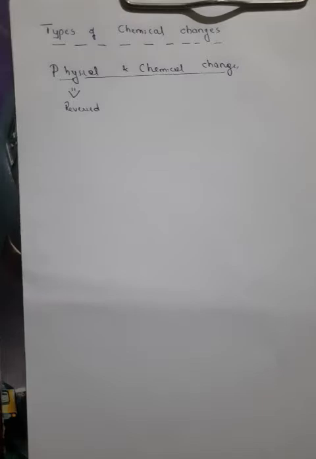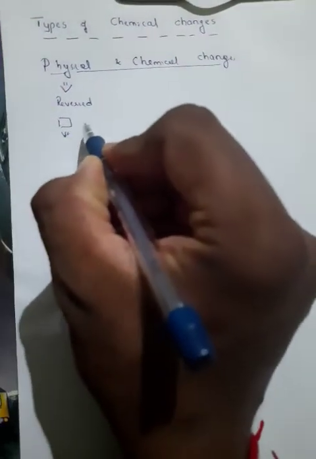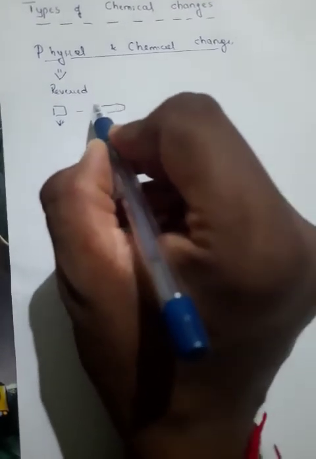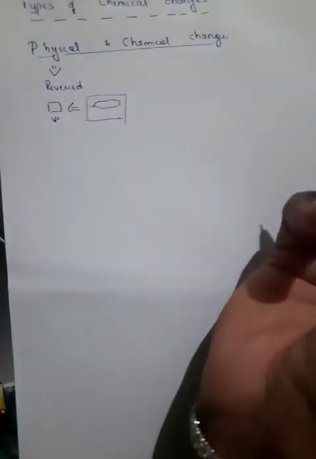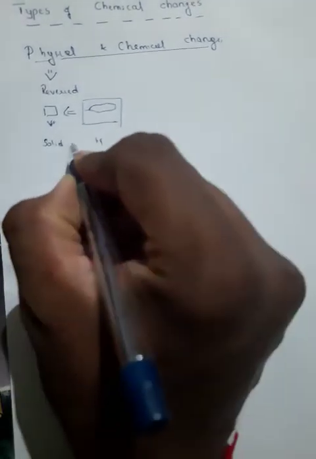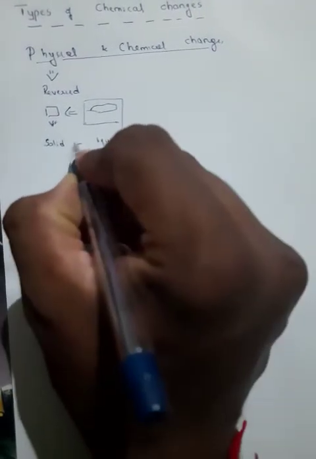For example, you take a small ice cube, you heat it, right? So definitely it will be converted into a liquid now, right? You take the liquid and cool it, like keep it in the refrigerator, so it will be turned into a solid. So here you can see that this is a solid and this one is a liquid, and the change that is happening is a physical change, right? So this is a physical change which could be reversed.